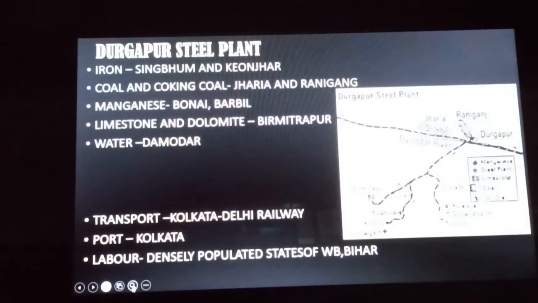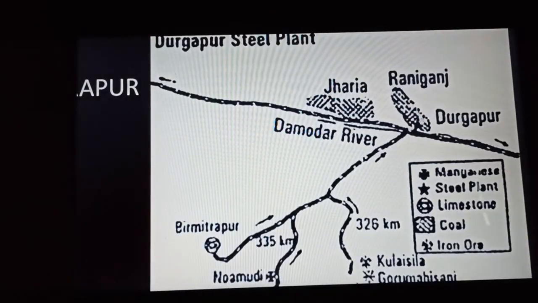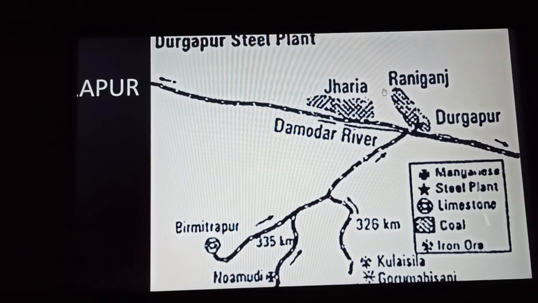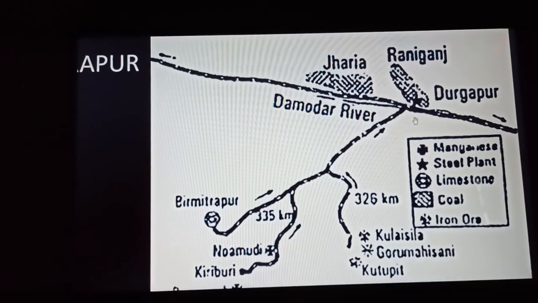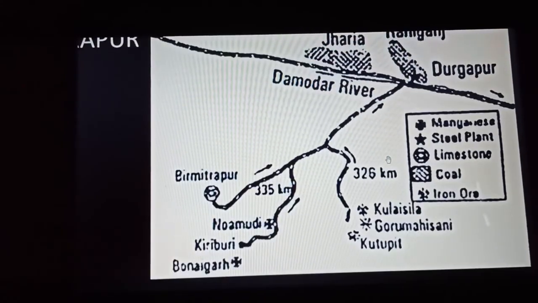Next is the map. Let's see the map then. Here you can see this is the location of the Durgapur steel plant. It is getting its coal from this Jharia and the Raniganj portion. Then the limestone from the Birmitrapur region, iron from the Gua, Noamundi and the Gurumahisani regions, and manganese from Barbil and the Bonai region.